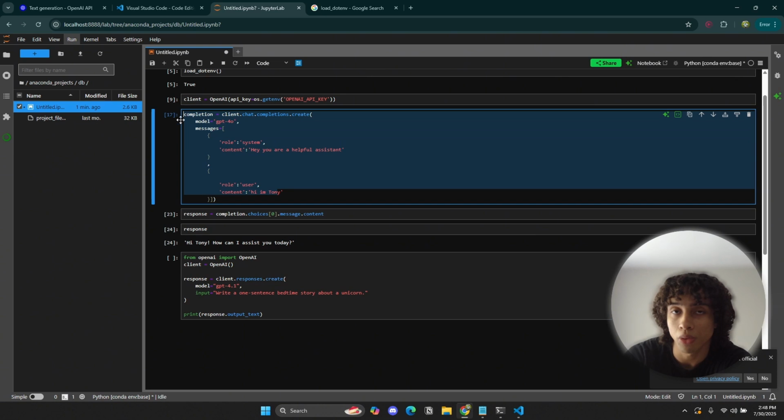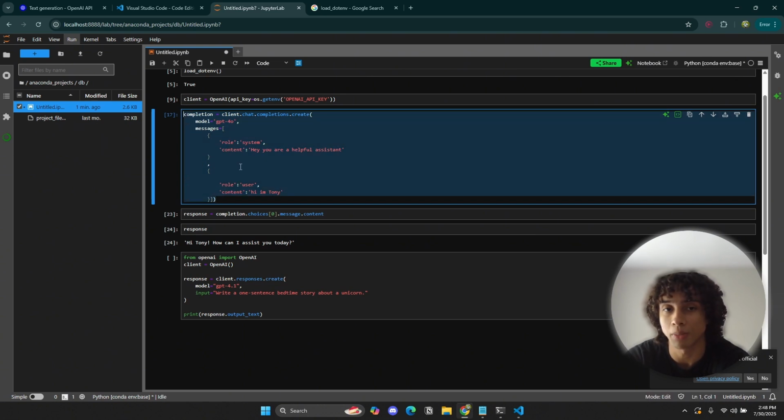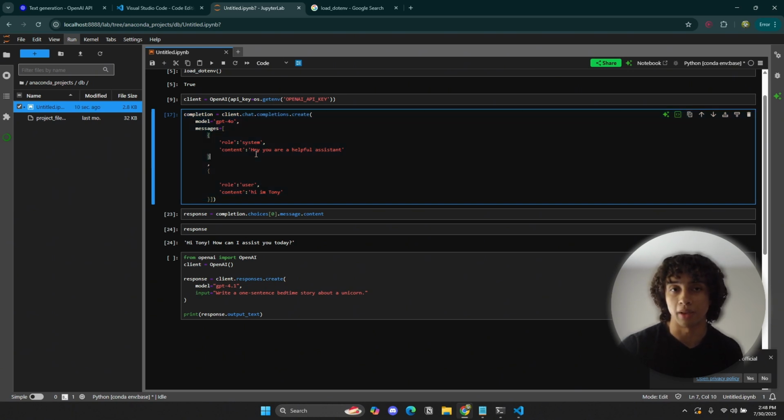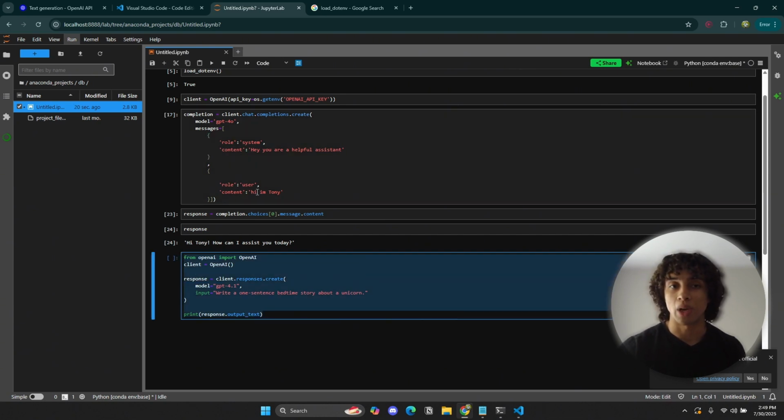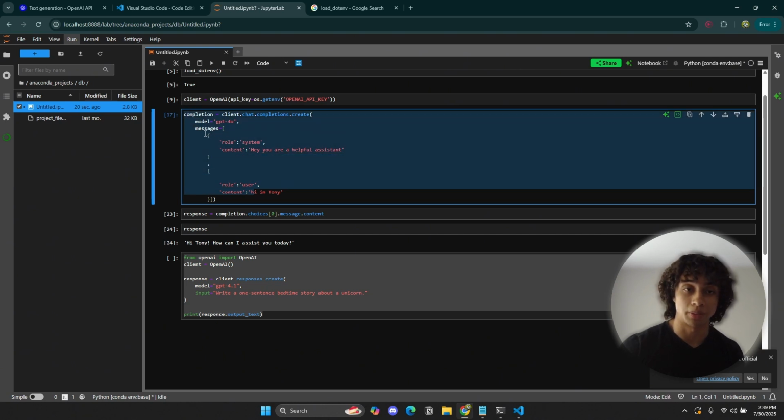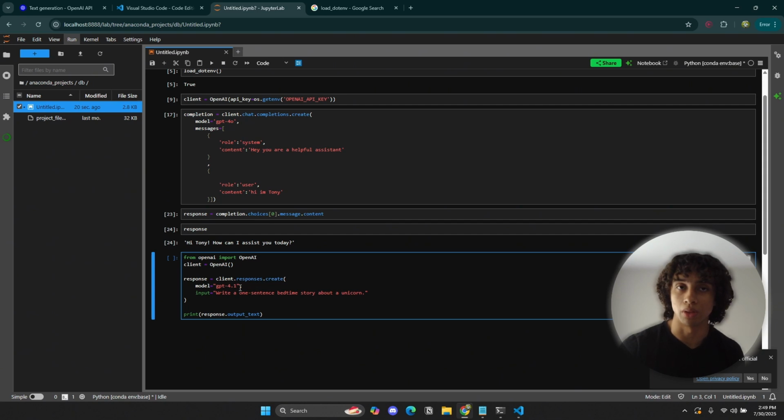I wanted to show you this approach though. This is the traditional approach to access the OpenAI API. The reason why I want to show you this is because a lot of companies out there still use this method. So if you're looking at open source code, or maybe even old tutorials out there, you're going to see this method of connecting to the API. It's going to be very common because it's the first way to actually connect to the OpenAI API. It's the more traditional way, and this way is actually very new. So this is why I wanted to show you guys this first. But it's also good to learn the new method.